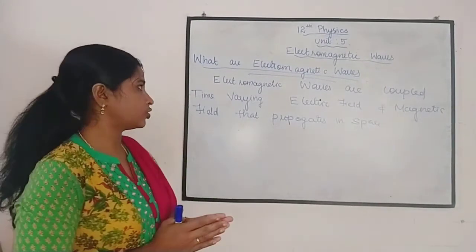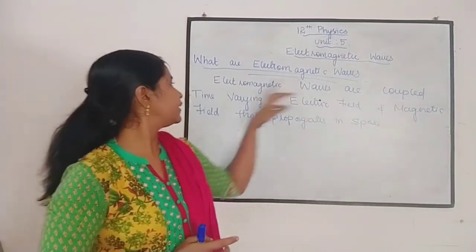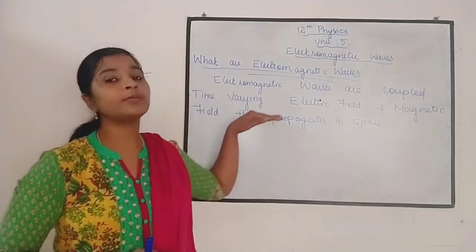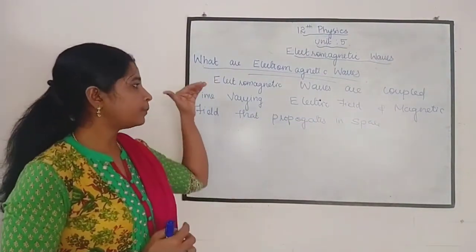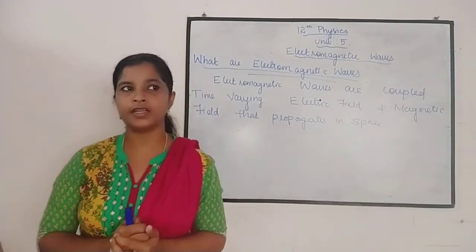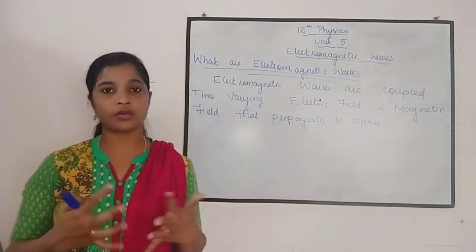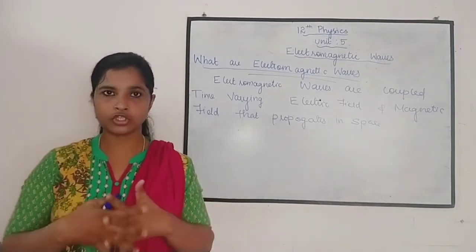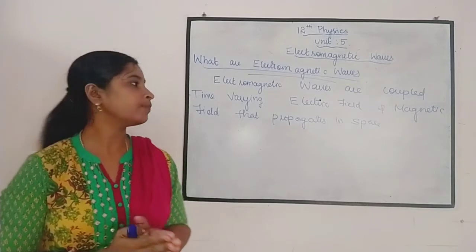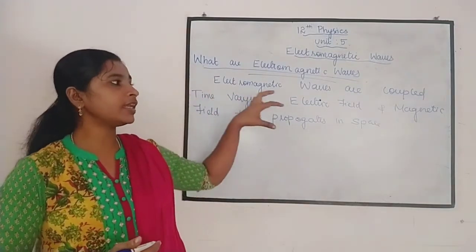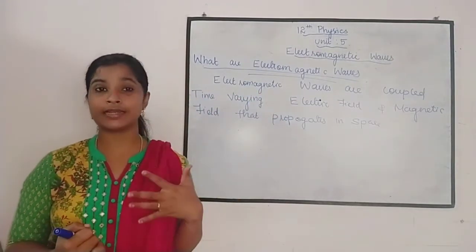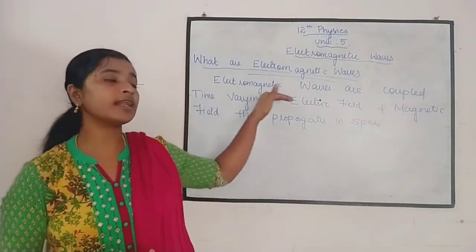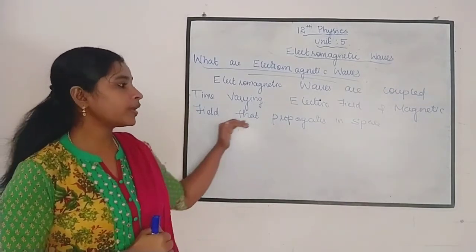So what are electromagnetic waves? These are coupled time varying electric field and magnetic field that propagate in space. Coupled time varying. What is meant by coupled? Literally, when something is joined together, we will call it coupled. So coupled time varying electric and magnetic field means the electric field and the magnetic field are joined together, and they propagate in space.